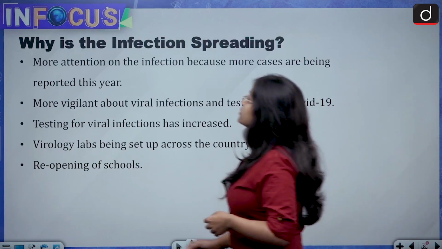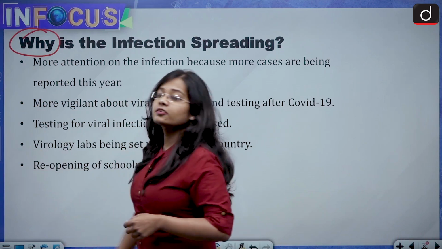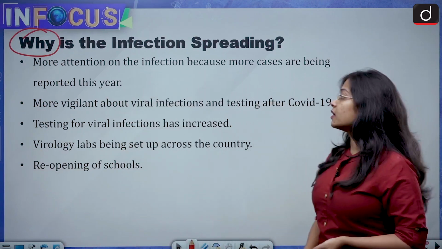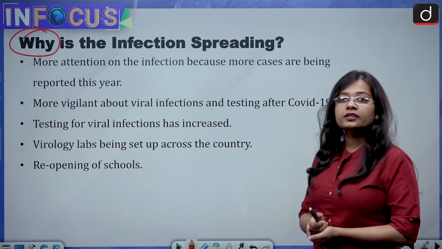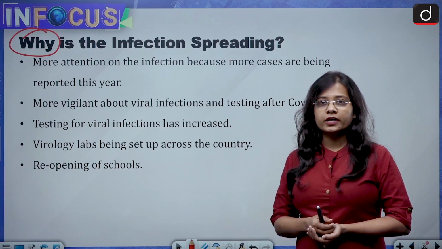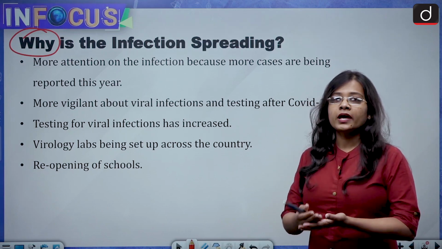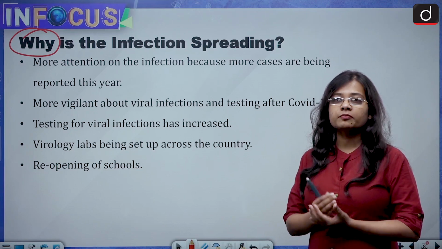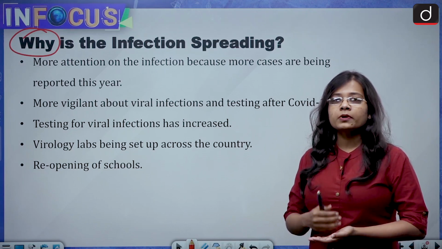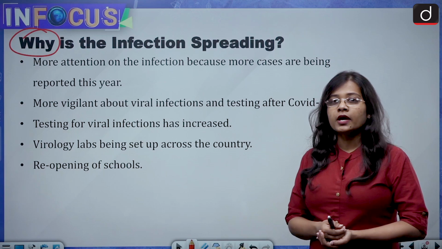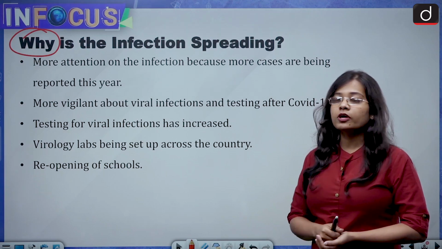Now let's look at why the infection is spreading in India. It has been seen that after the outbreak of COVID-19, people have become more alert and even the health ministry has become more alert. Now people are going to doctors more often and tests are conducted on a regular basis.